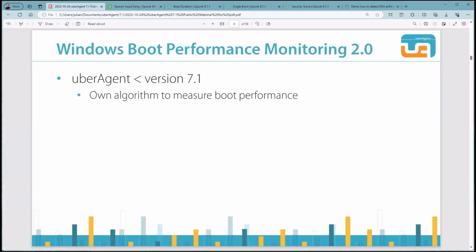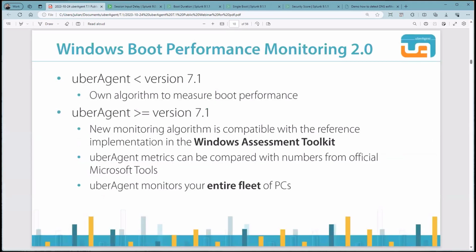Next up is our refreshed boot performance monitoring on Windows. Before version 7.1, we had our own technique to measure the durations for the boot phases until the user is able to work with the system. While the approach was technically correct, we thought it was good and necessary to be compatible with a reference implementation in the Windows Assessment Toolkit. Therefore, we've completely updated our boot monitoring in version 7.1.